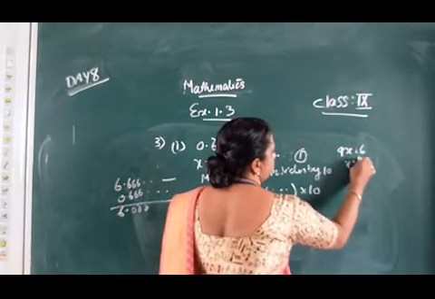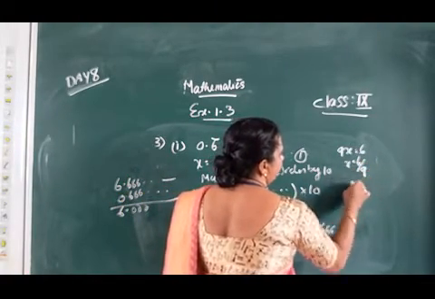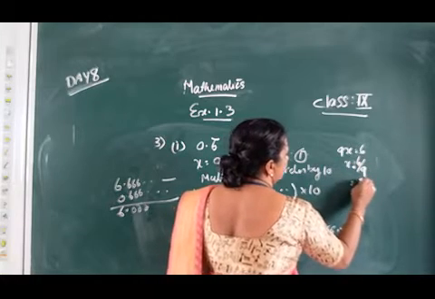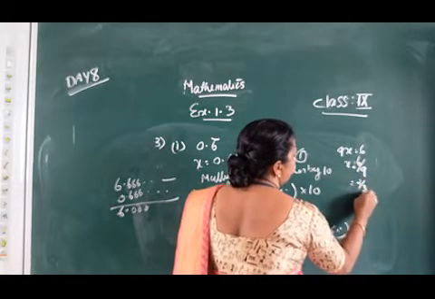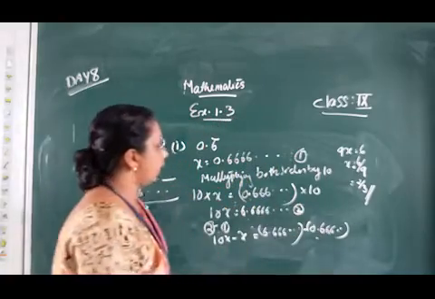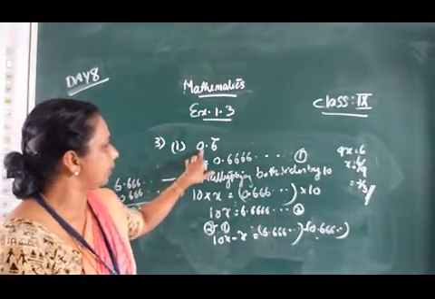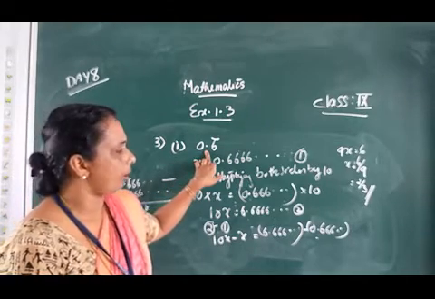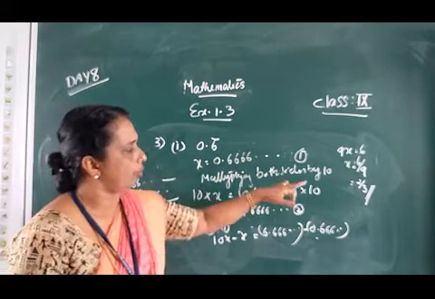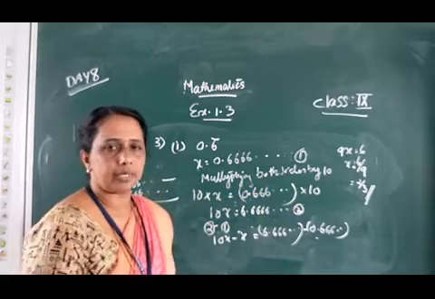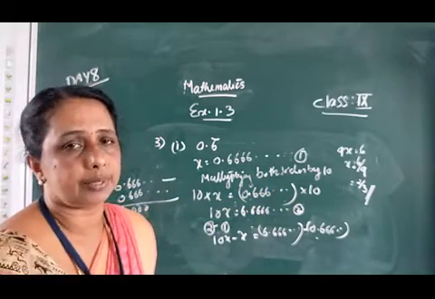Then x is equal to 6 by 9. Dividing by 3, 3 twos are 6, 3 threes are 9, so x is 2 by 3. This is the rational form of the non-terminating recurring decimal 0.6 bar, showing that it is a rational number equal to 2 by 3.